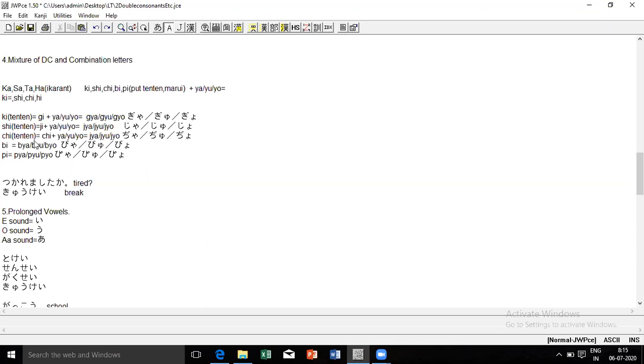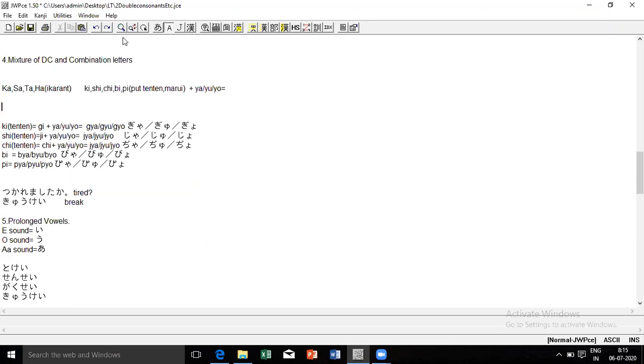Understanding, students? What I did here, I had taken ki and used a tenten. So we'll just put the explanation. These are combination letters, right? Combination letters, yes. Okay. In combination letters, we have taken only ki, shi, chi, and hi.